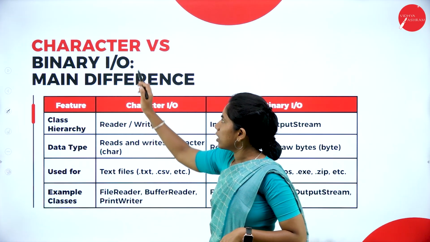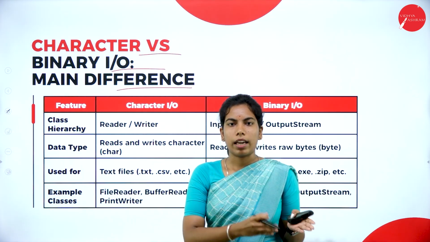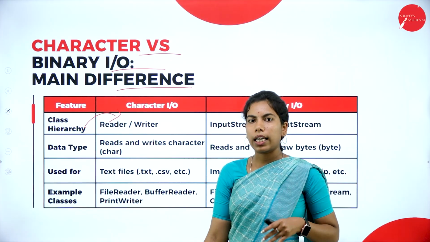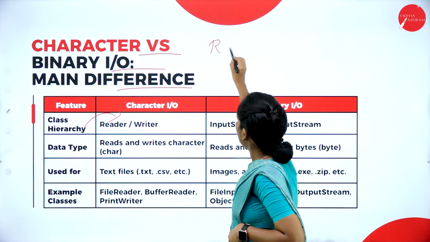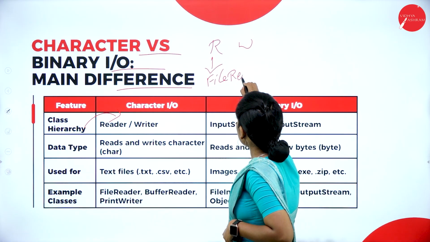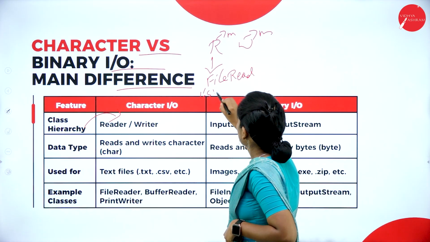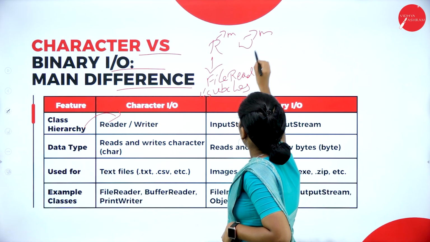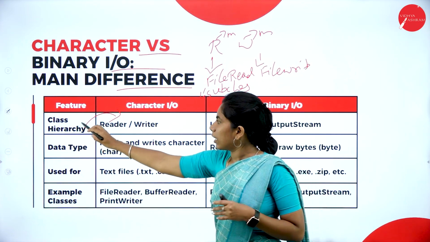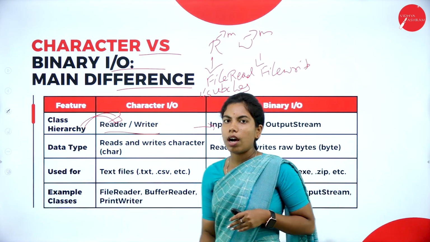So now here you can see character versus binary input output, the main difference. What exactly is the difference between character stream and byte stream? As I already told, the main classes for characters are Reader and Writer. Under this we have FileReader. This is the main class, and this is the subclass. And again here FileWriter. Like that, the class hierarchy belongs to Reader and Writer. Come to byte stream, it will have InputStream and OutputStream.